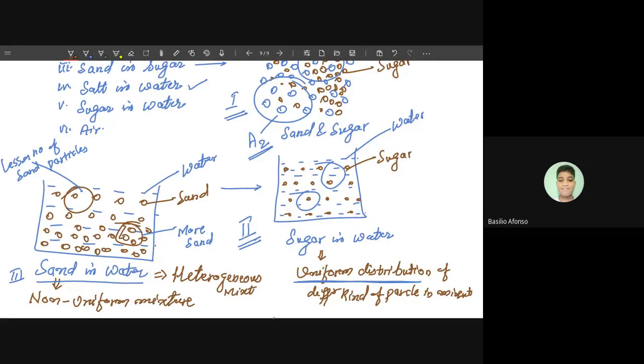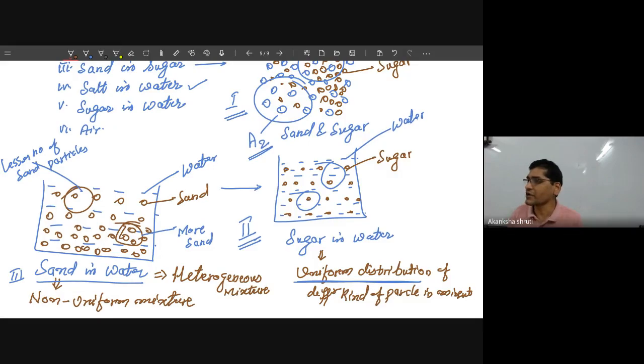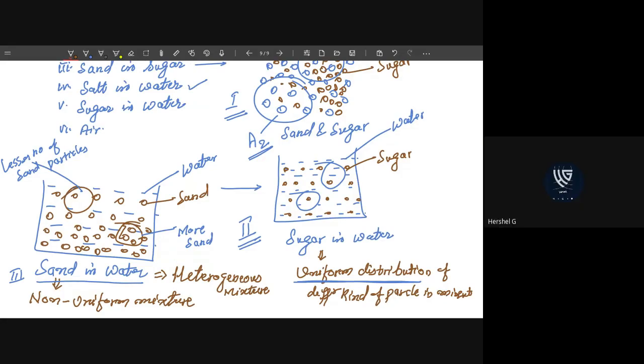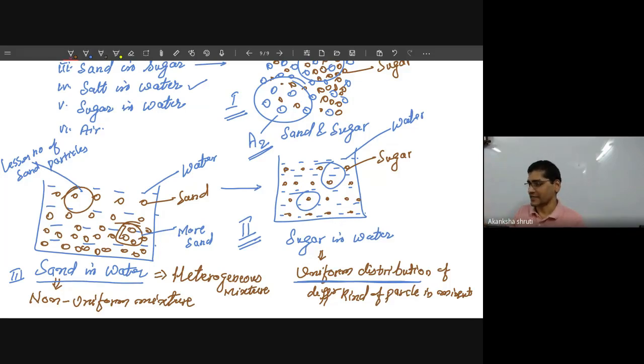Sir, example in beach. Yes, whatever we are observing, very nice example. While you are visiting the beach and you are just standing somewhere, you are observing that a lot of water is coming, but on your leg a lot of sand will deposit, but water will go back. Why? Because the water at the bottom contains more of these sand particles, so it gets settled at your feet. But at the top level there is quite a lesser amount of sand. So this is an example of a heterogeneous mixture.